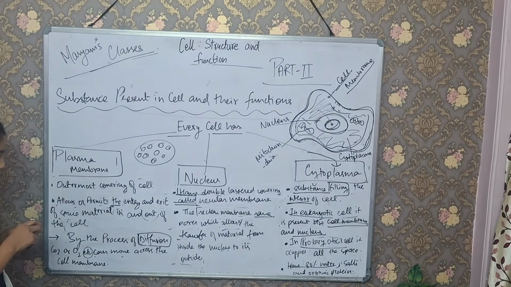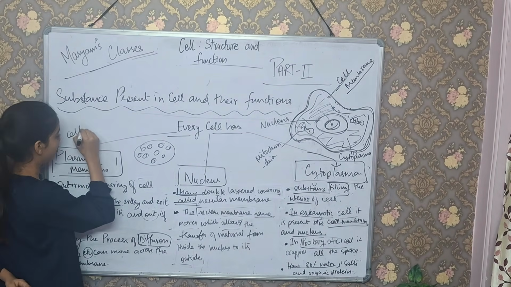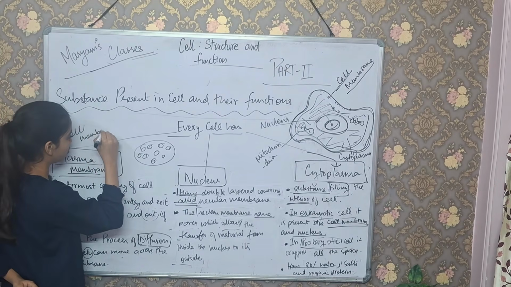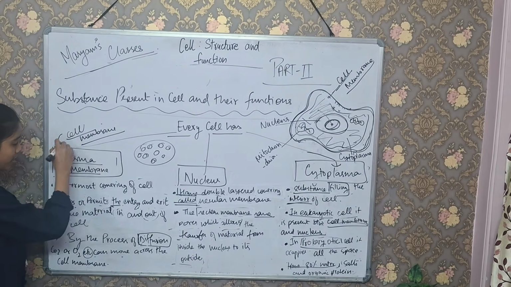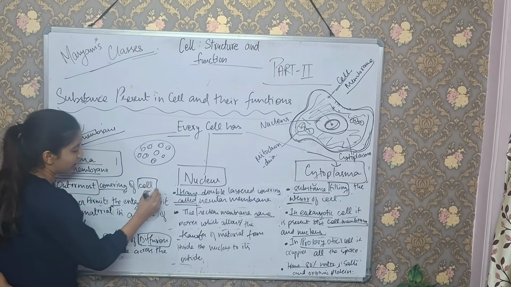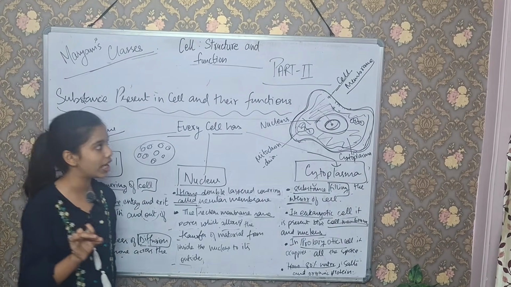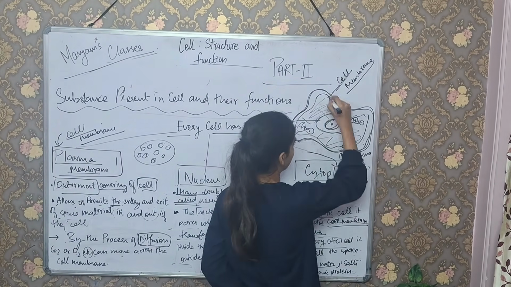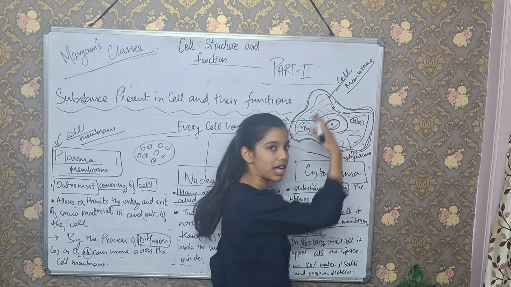First of all, moving toward the plasma membrane, it is also known as the cell membrane. It is the outermost covering of every cell. This is a cell, and this is the outermost covering, known as the cell membrane or plasma membrane.